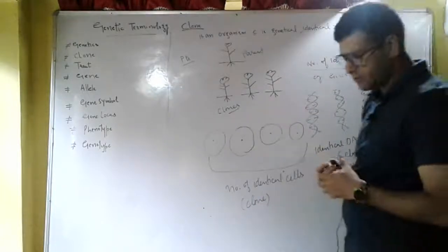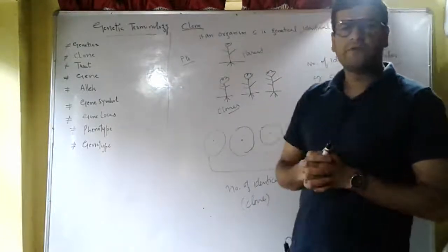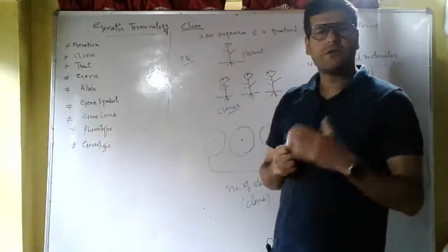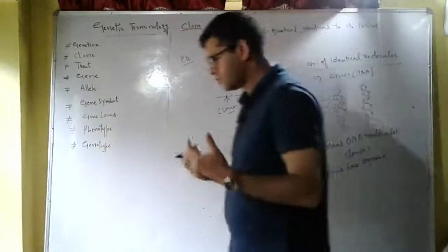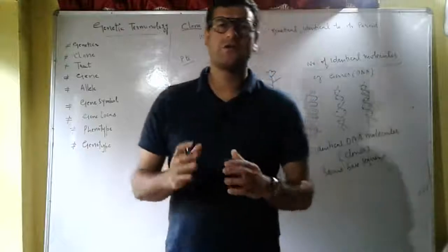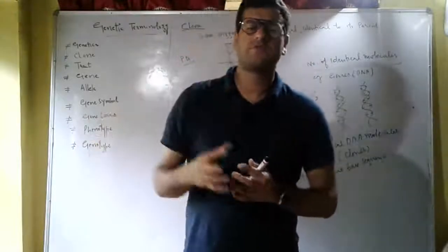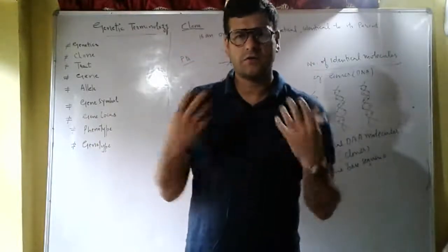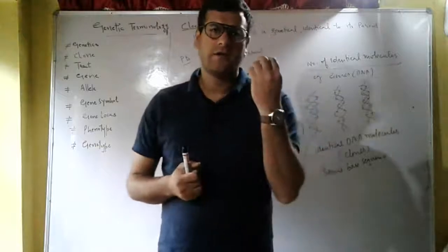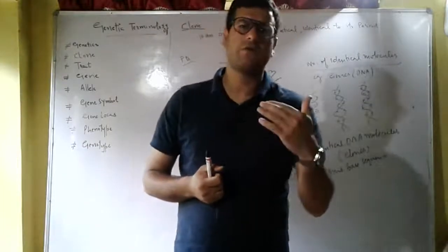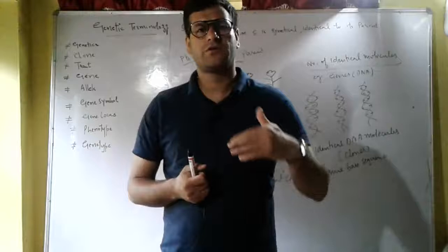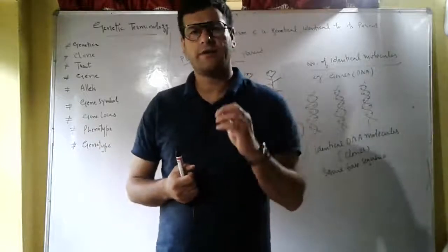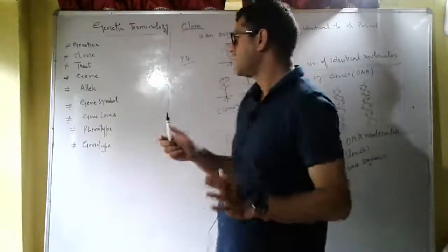So what do you mean by clone? Clones are derived from the common ancestor. Clones are the organisms which are genetically similar to their parents, or we can say that a clone is defined as a number of identical molecules, identical cells, or identical individuals. That is what is called clones.